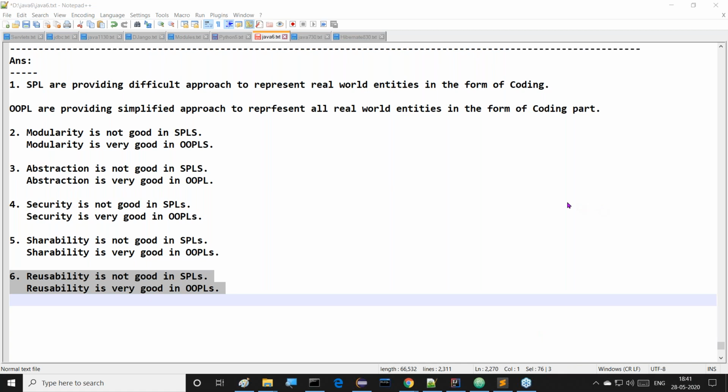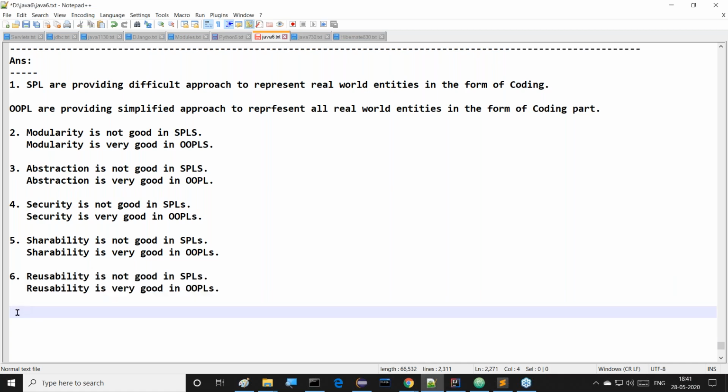One time if we define something, we can use it any number of times. That's the meaning of reusability. I'm giving clarity to you now.